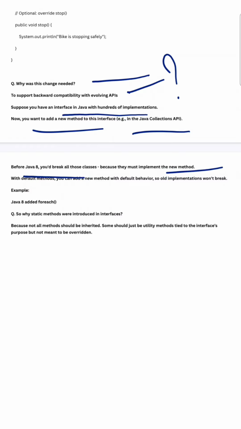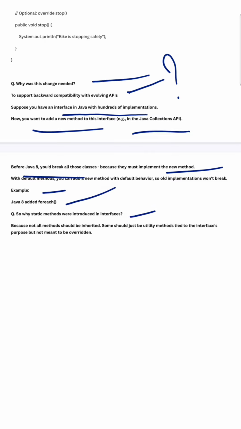If we introduce a new method in an interface before Java 8, all classes implementing it must implement this new method. But after Java 8, with a default method you can add a new method with default behavior so that no implementation breaks. For example, Java 8 added the forEach method. It was added in the interface as a default method, so it is not required to implement forEach. So you should now understand why the default method was introduced.